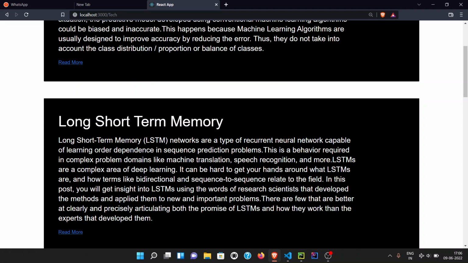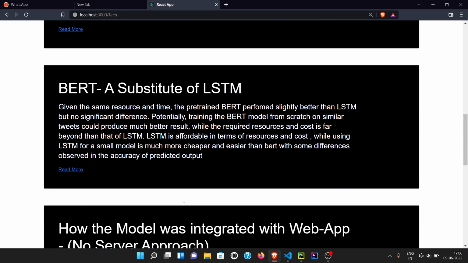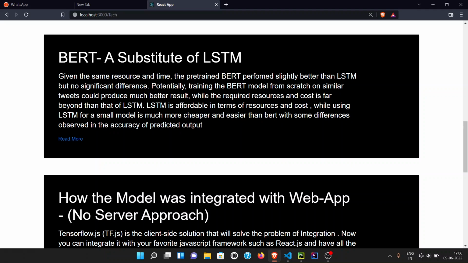Long short-term memory is the network that I have used in creating the model. Why use LSTM? These are standard reasons. BERT as a substitute for LSTM: BERT is clearly the best choice as of now for any natural language processing application.